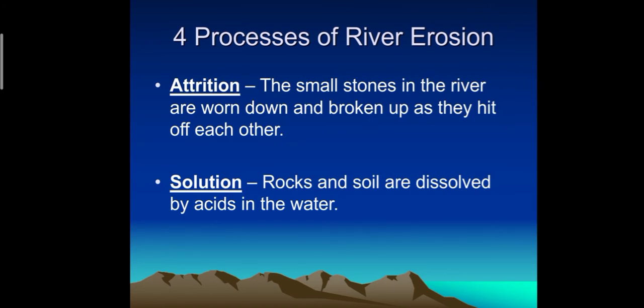Attrition is when small stones in the river are worn down and broken up as they hit each other because of the speed of the water. Solution is when the rocks and soil are dissolved by acids in the water.